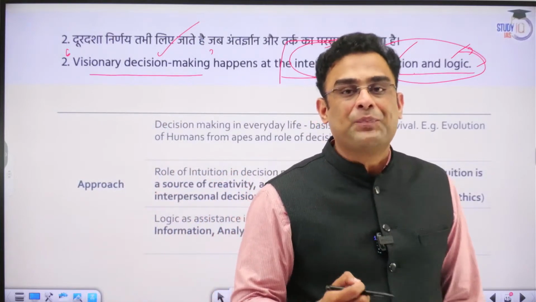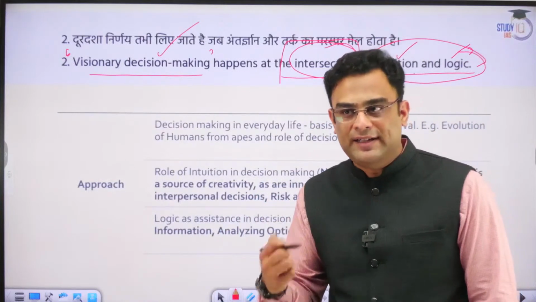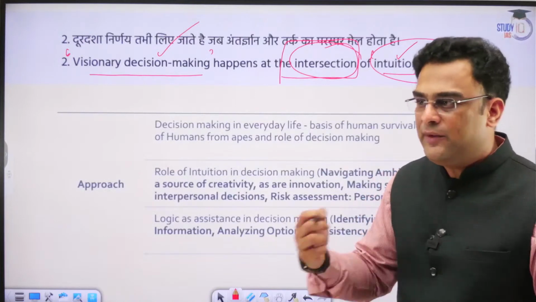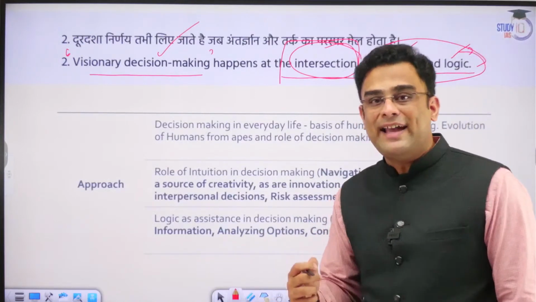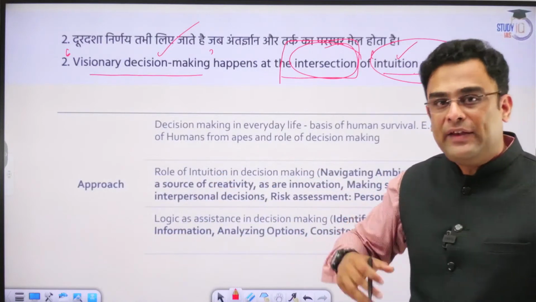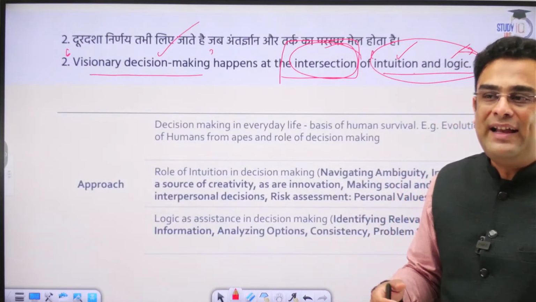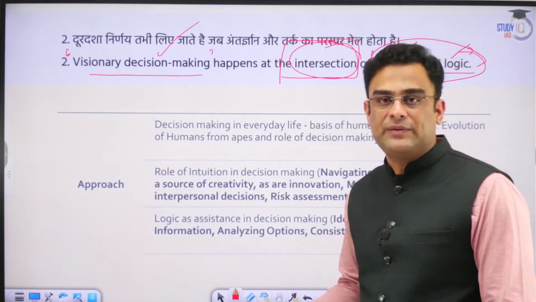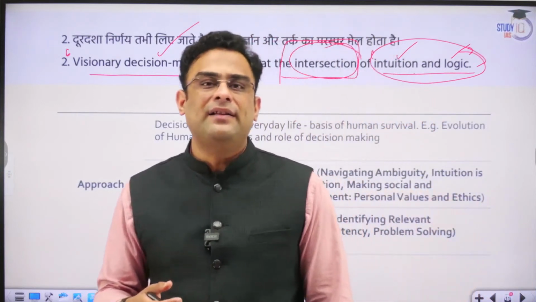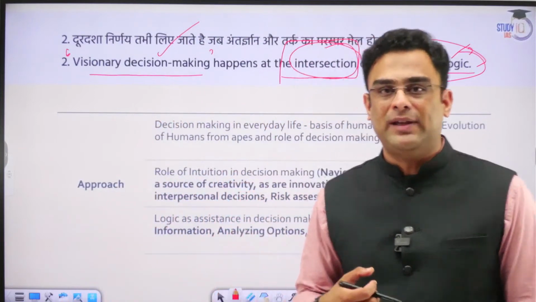This inner gut feeling comes out of a lot of experience, having done things yourself, firsthand. When you do that repetitively over and over again, you realize if something is right or wrong about a decision. And based on that experience, you take a call. Those sort of decisions are called intuitive decisions. That is your intuition. In common parlance, we call it sixth sense also. So that is intuition or intuitive decision making.